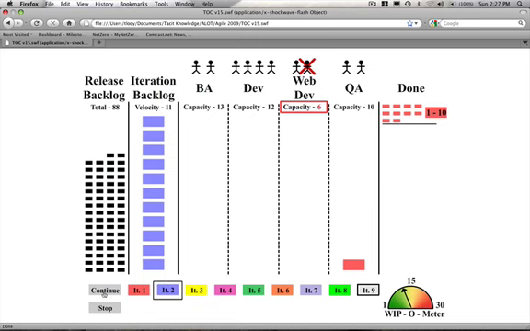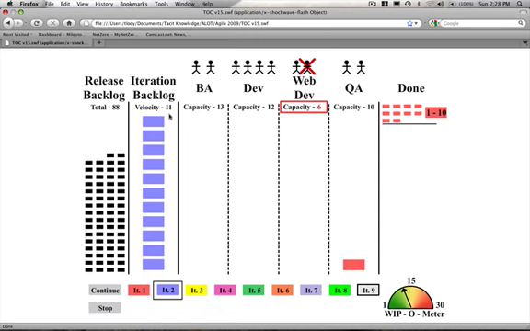But here we go into the beginning of the second iteration. The decision that the Web Development Manager made was to allow one of his developers to go off onto another project for 3 iterations. What that's done is reduced our capacity inside of web development from 12 story cards down to 6. So now our constraint has moved over to web development. Well, like I said earlier, we're not going to make any adjustments or accommodations for this because we want to allow this situation to play itself out.